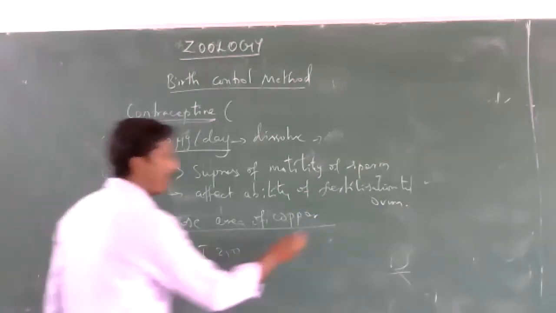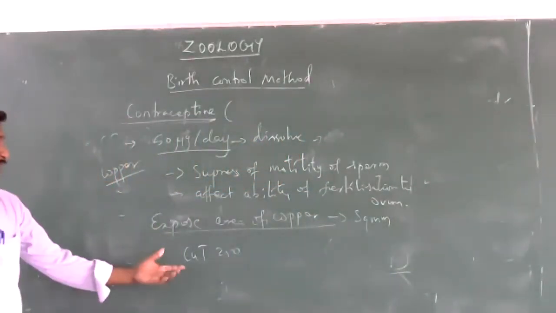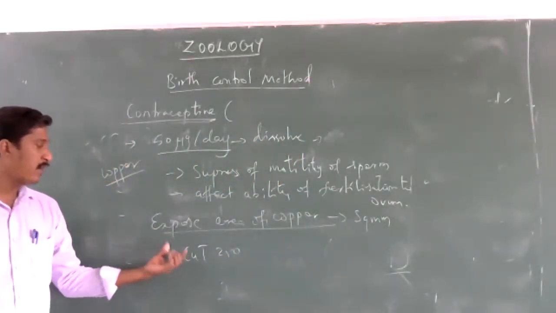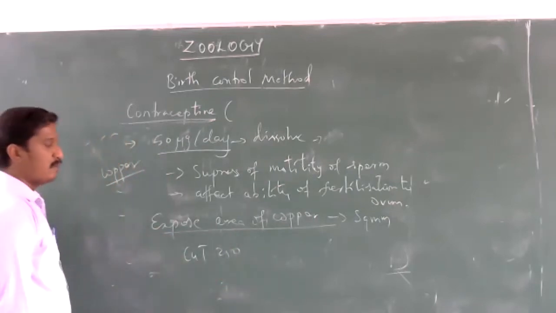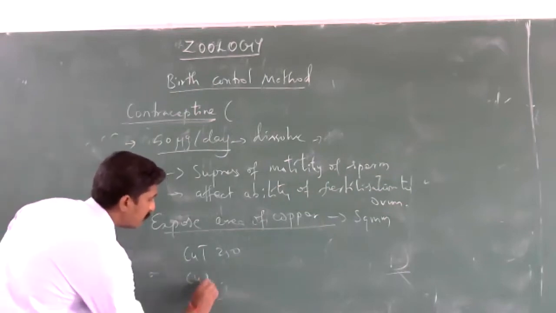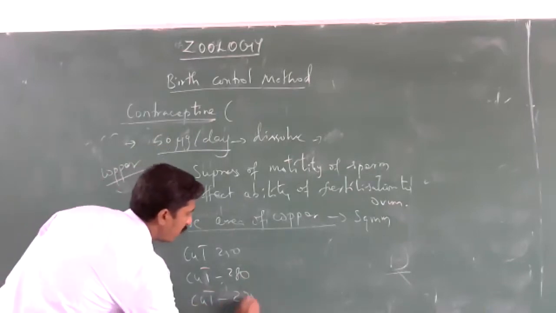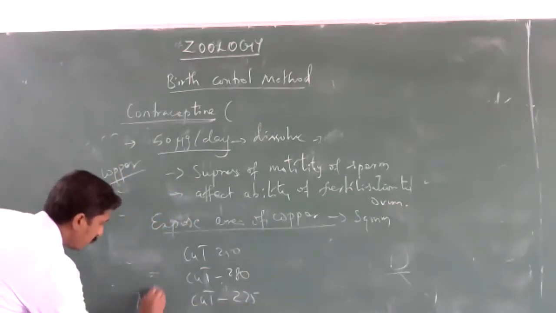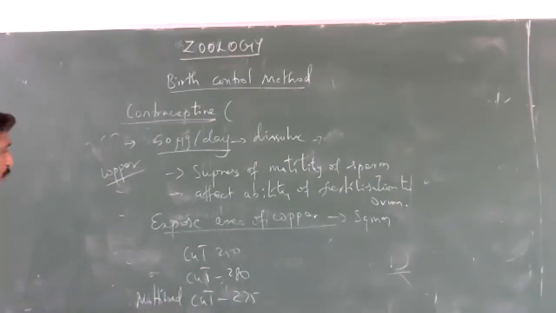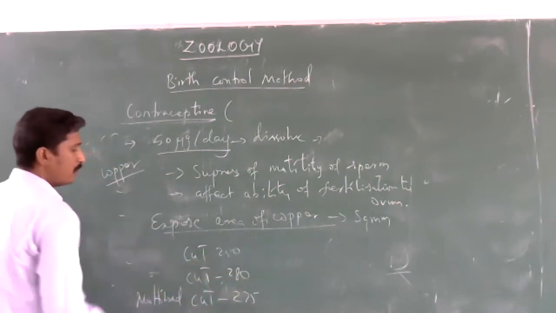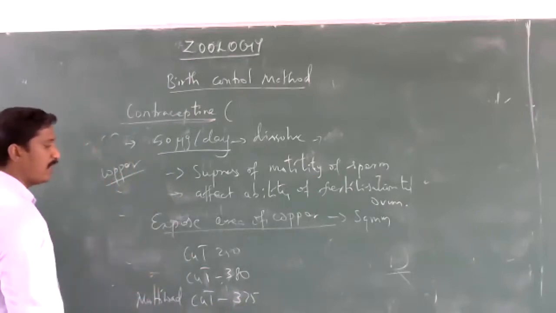The exposure area is mentioned in square millimeters, so in this case the copper intrauterine device has an exposed area of 250 square millimeters. Others are CUT 280, CUT 275, multi-load, CUT 380, 375, 250 or 200.